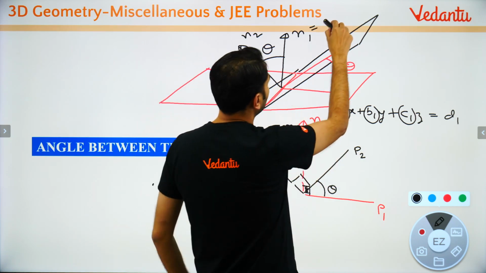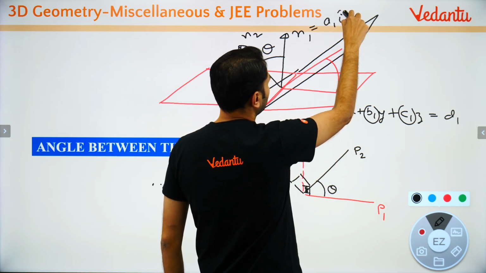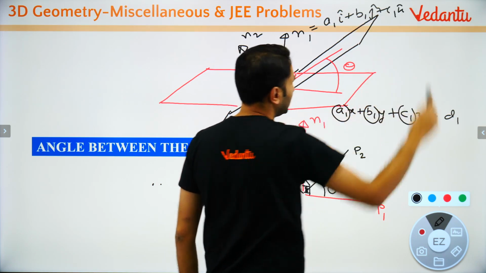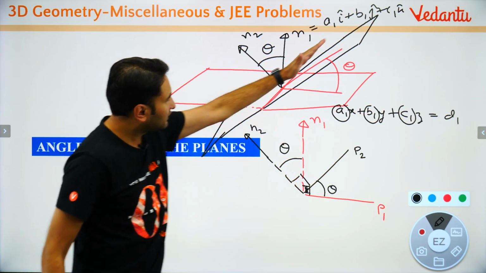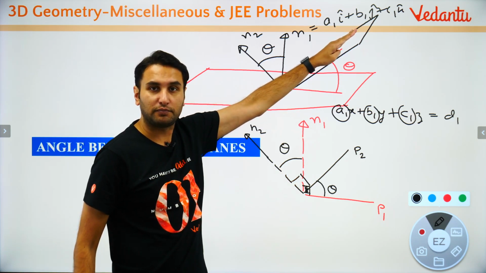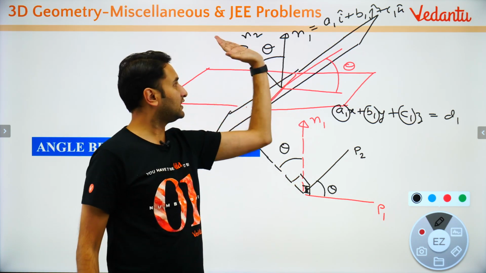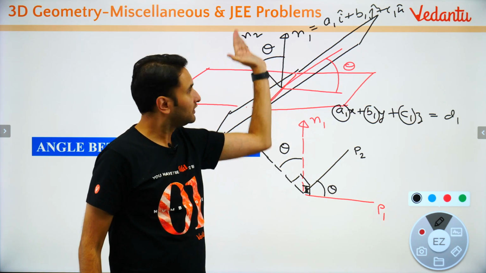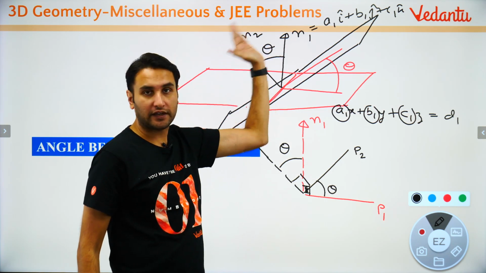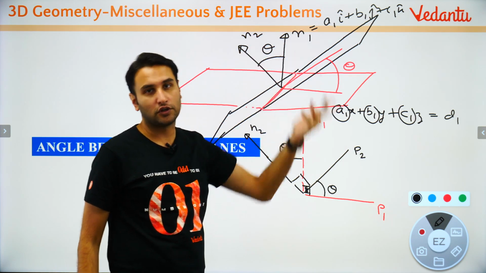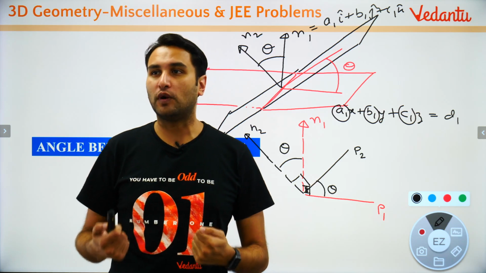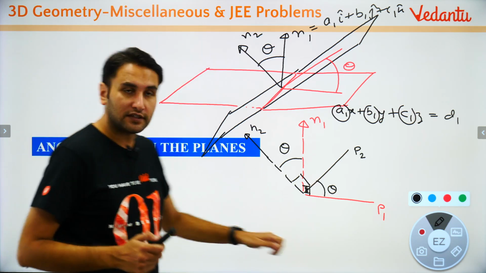What will the normal be? The normal will be a1 i cap, b1 j cap and c1 k cap. Agree? Similarly, if this plane is a2x plus b2y plus c2z, this normal will be a2i plus b2j plus c2k. This normal is known, that normal is known. Take the dot product between the two to get cos theta. Now let us learn it through a problem.